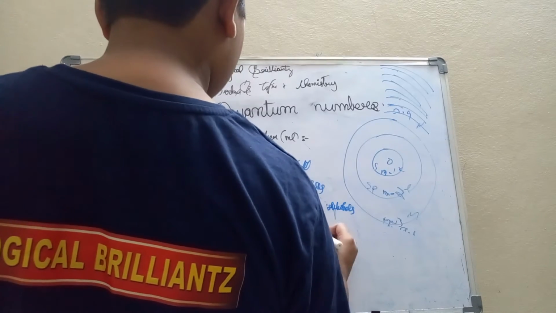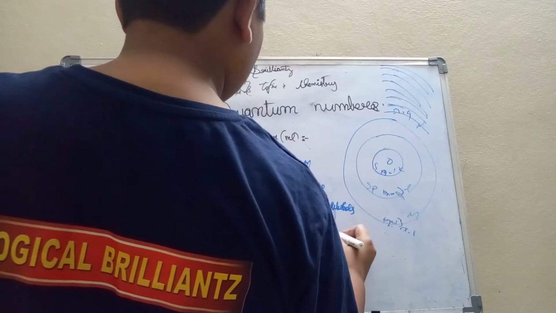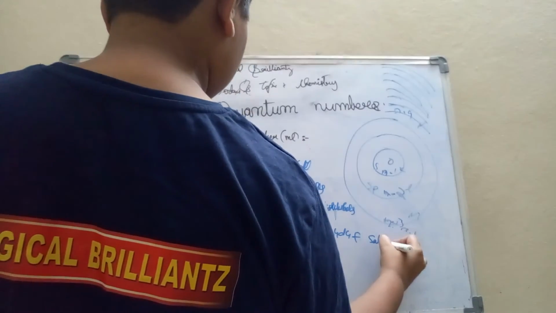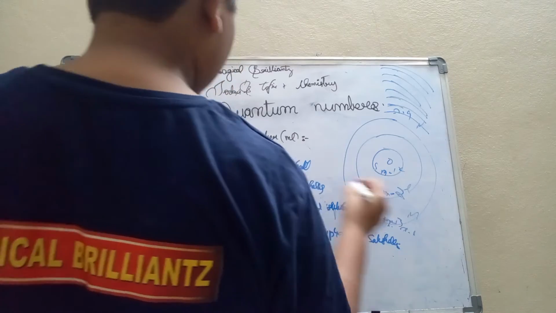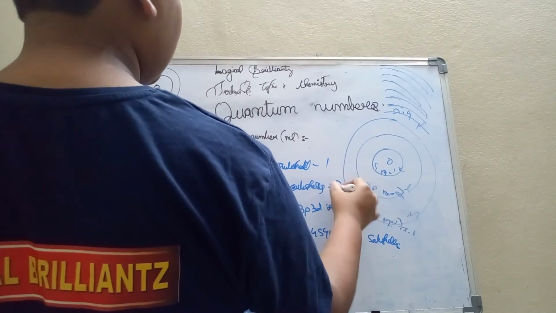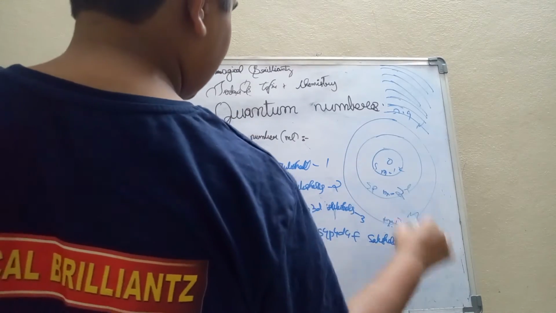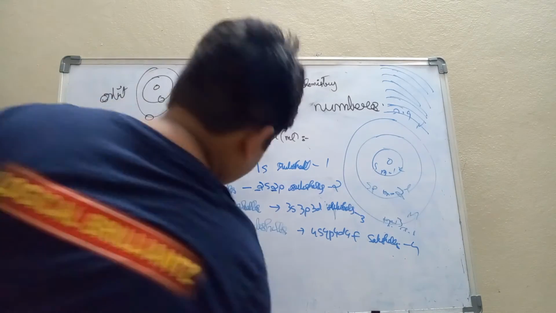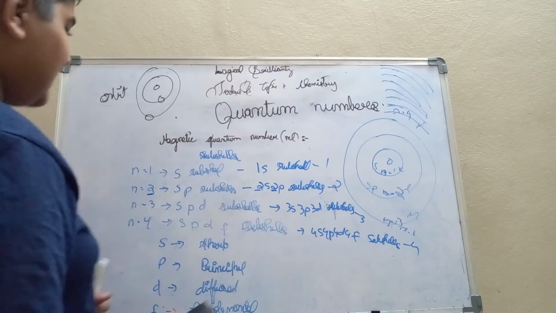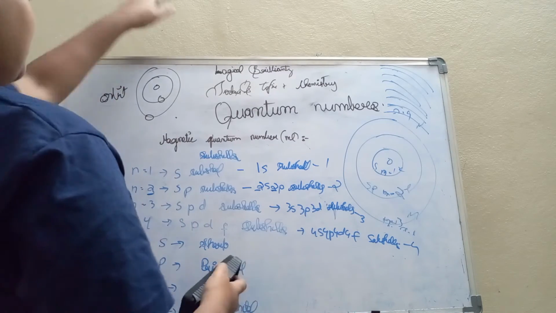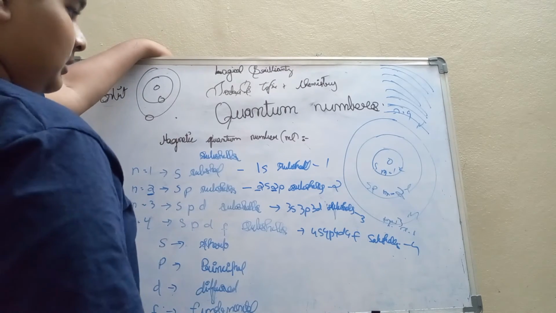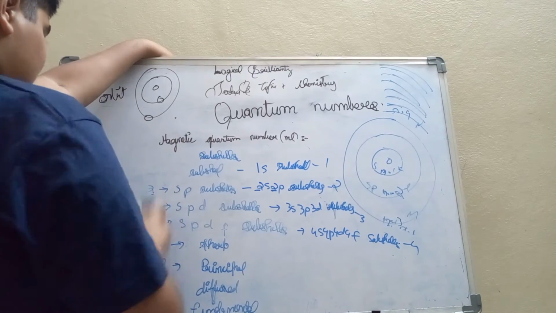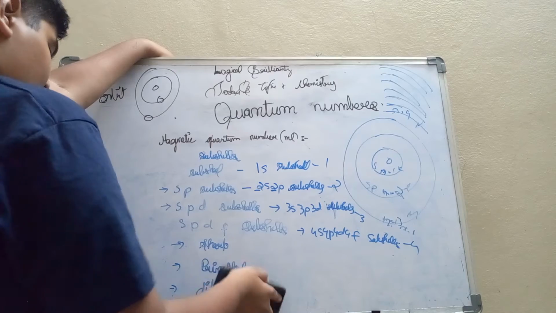And if n is equal to 4, it is 4s, 4p, 4d and 4f subshells. There is one subshell, two subshells, three subshells and four subshells in each shell. I think you are very clear about magnetic quantum number. And there is much more in magnetic quantum number.